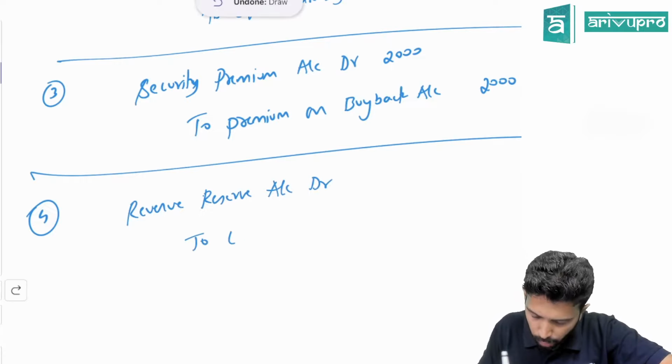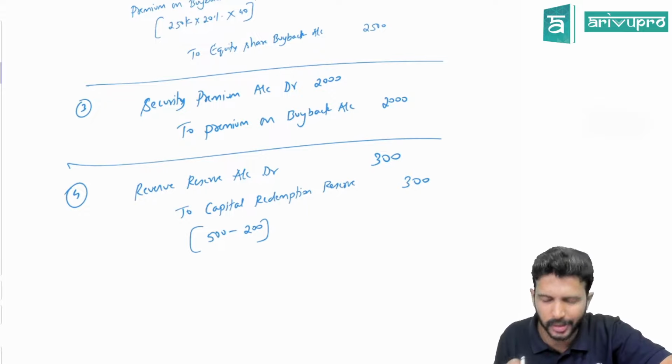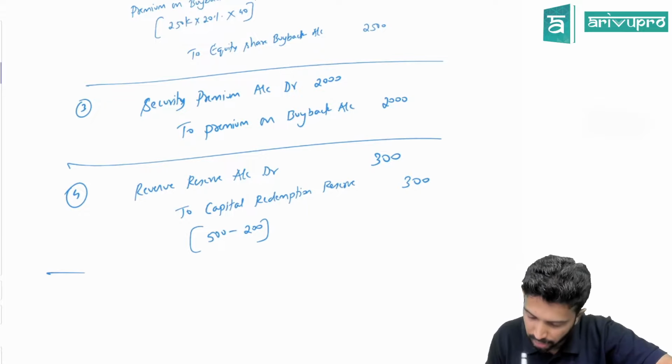So that is 500 minus 200 was the preference shares, no? Yeah. 500 minus 200. So you will create CRR only to the extent of 300. Narration is being CRR created. That's all.